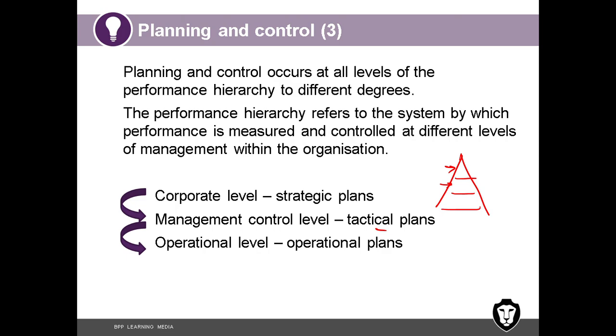This is operational plan. For example, what should be the production this week? The percentage of defective units must be within this level. Efficiency of laborers must be at this level. Sales targets for this region is this. These are all operational plans, operational targets. Management control, management targets or tactical targets means for the middle level, annual targets, like what should be the annual profit. A branch manager will have annual targets, annual profit targets, ROI targets.